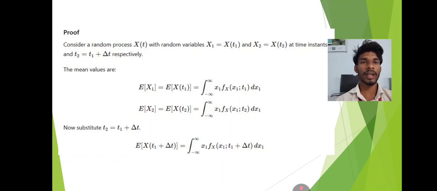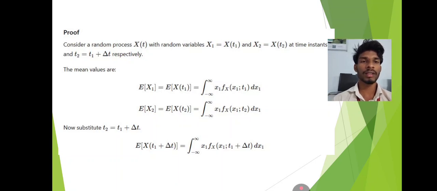Proof. Consider a random process X(t) with random variables X1 equal to X(t1) and X2 equal to X(t2) at time instants t1 and t2, where t2 equals t1 plus delta t. The mean values are E[X1] equals E[X(t1)] equals the integral from minus infinity to infinity of x1 fX(x1; t1) dx1.